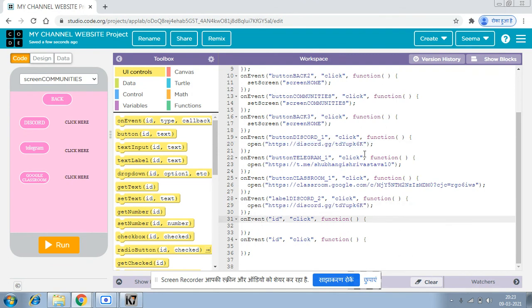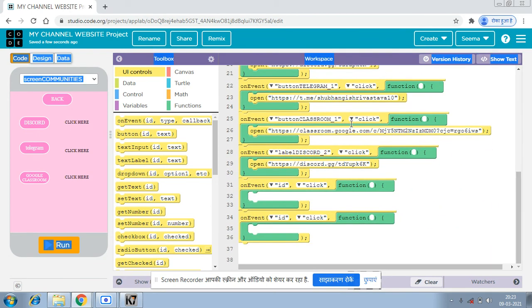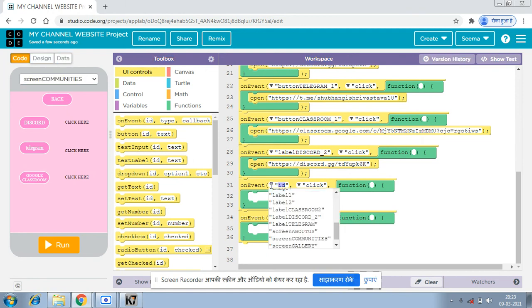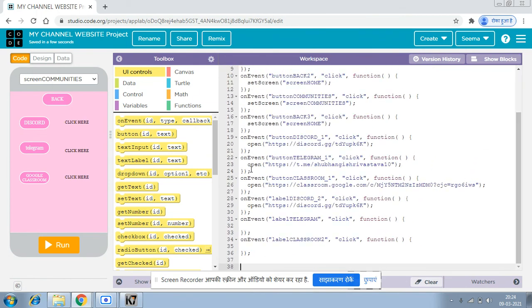And when my, wait a second. Okay, so now when my label Discord, after that label Telegram and my label classroom will be clicked, then what should happen is firstly my Telegram should open.